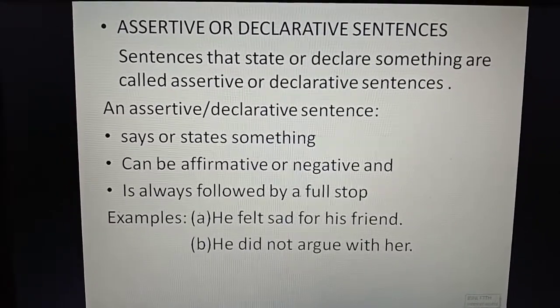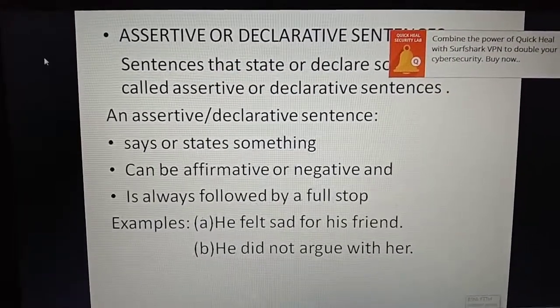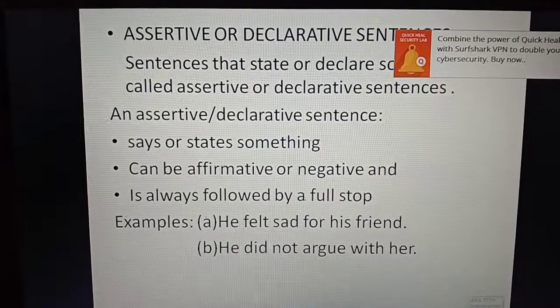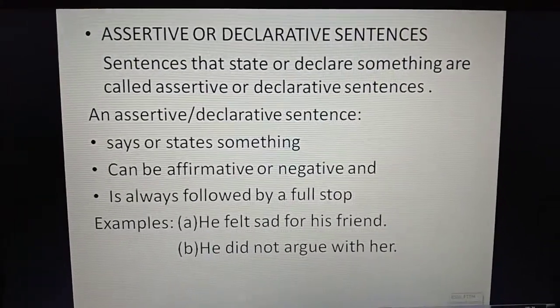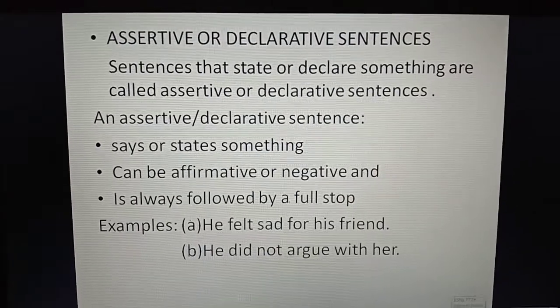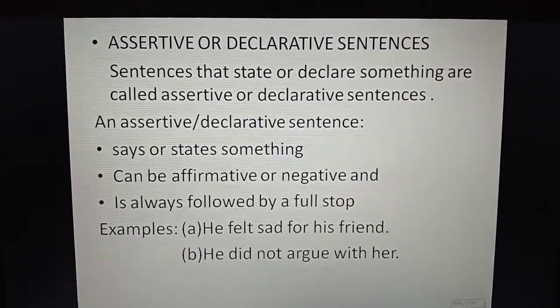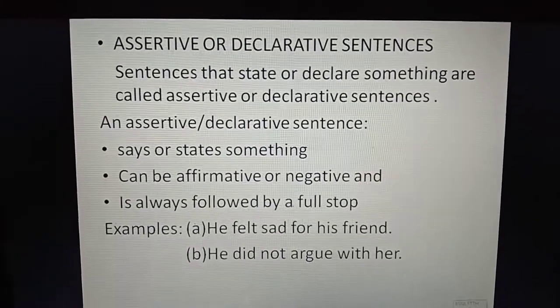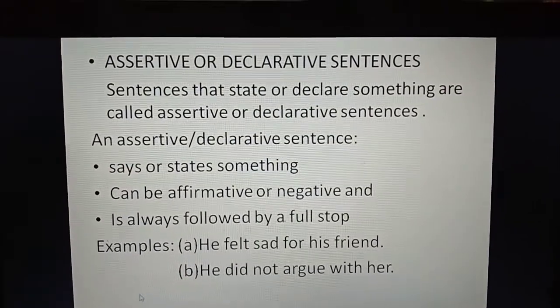In some grammar books you will find it called a statement because it states something. A sentence which states or declares something is called a declarative or assertive sentence.